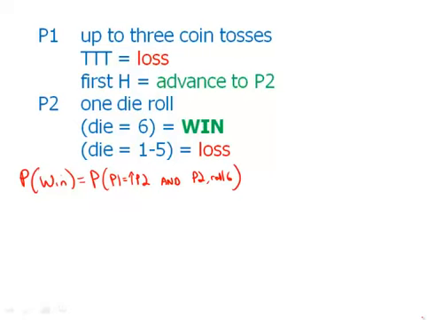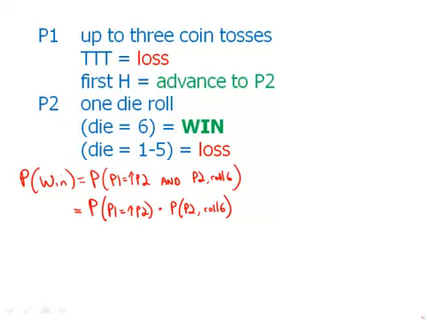That is a scenario that will result in winning. And because the two phases are independent, we can multiply these: the probability that phase 1 results in advancing to phase 2 times the probability that phase 2 is a roll of a 6.